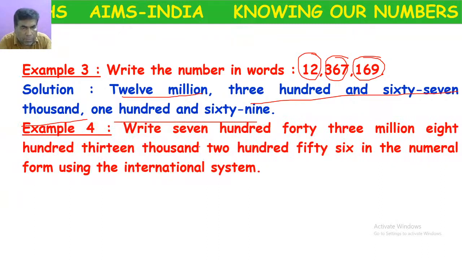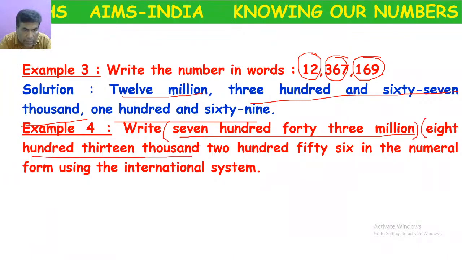Let's see another example. 743 million, up to million, one part. 813,000, up to 1,000, second part. 256, third part. We have 3 parts. Up to million, one part.